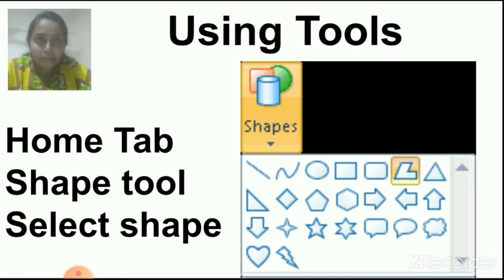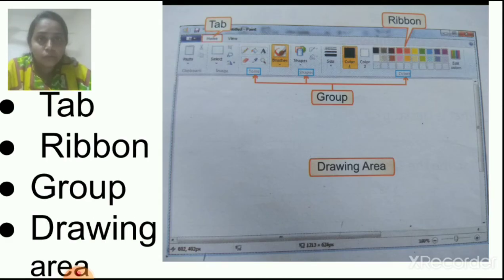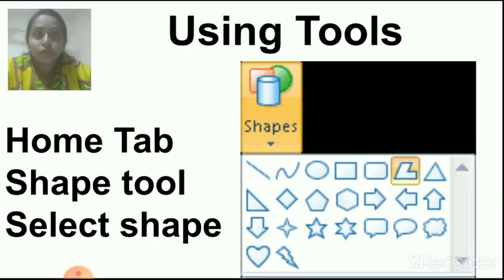In the home tab, I showed you the picture of the home tab. On the top, you can see the home tab. Click on the home tab. You will get one option, that is the shape tool. In the shape, just click on that shape. You can see the different shapes: line, circle, square, rectangle, polygon tool, triangle, star, heart shape. These are the different shapes which you can use to draw the picture.